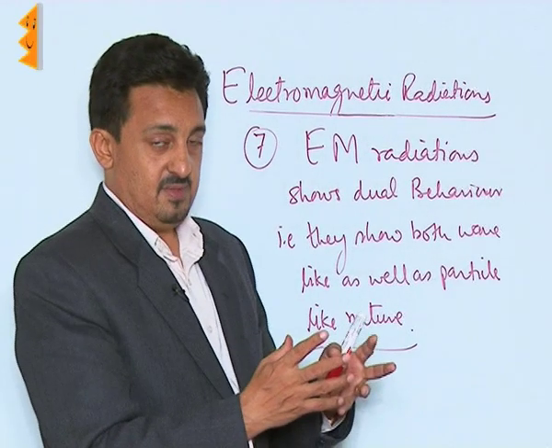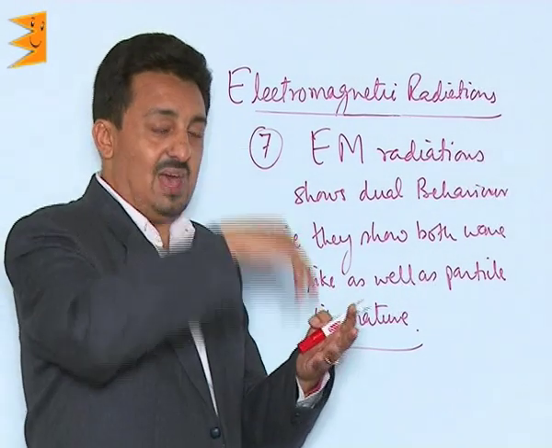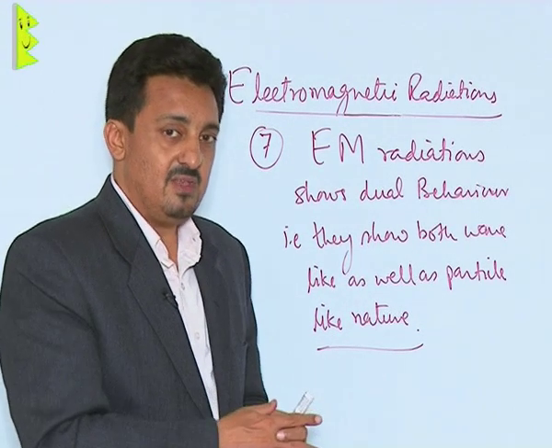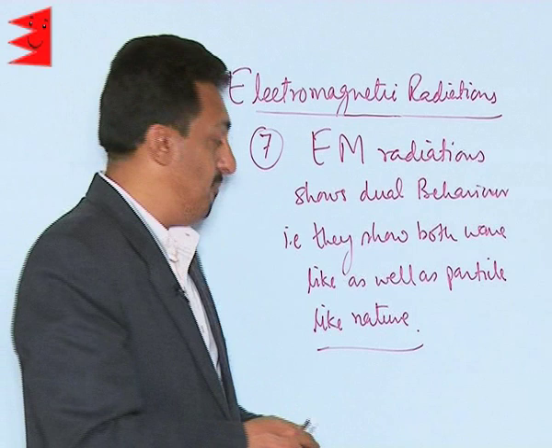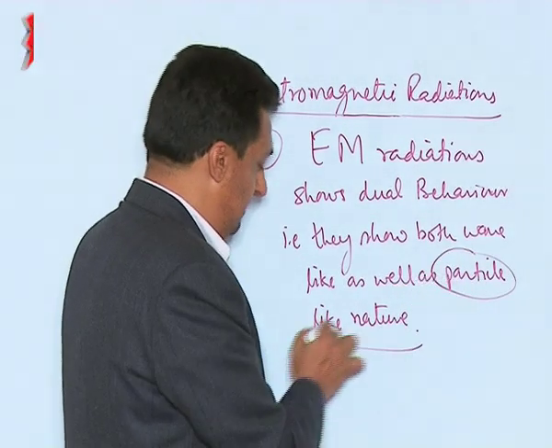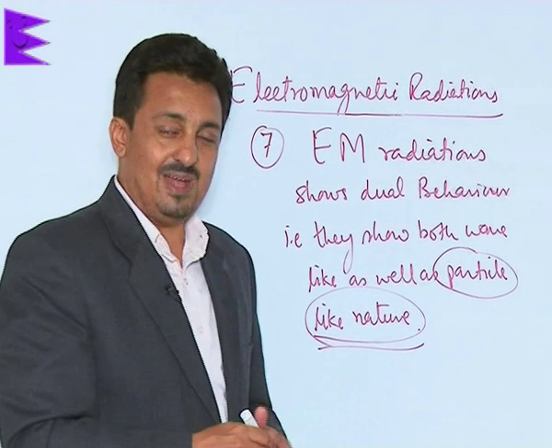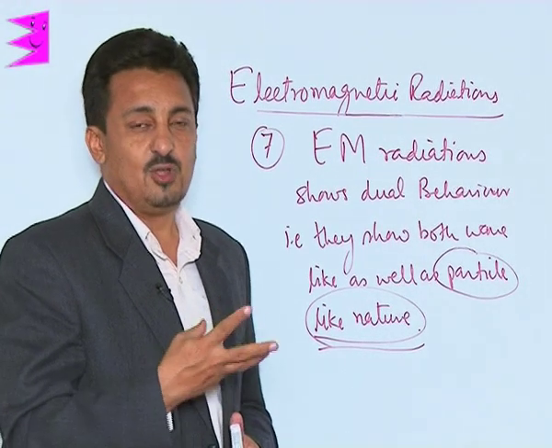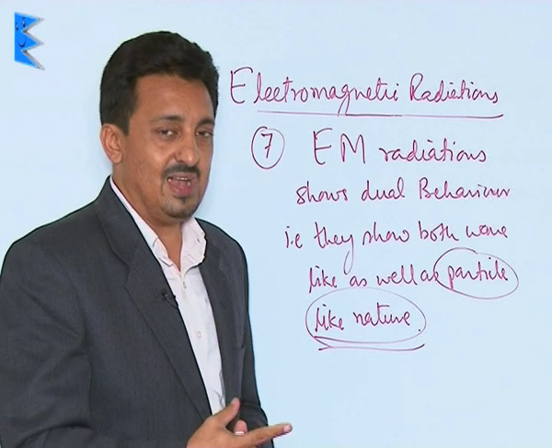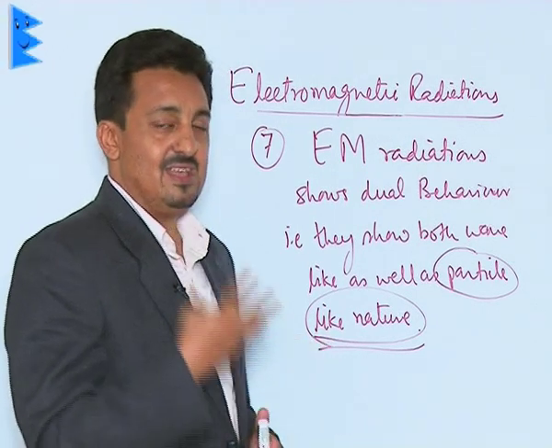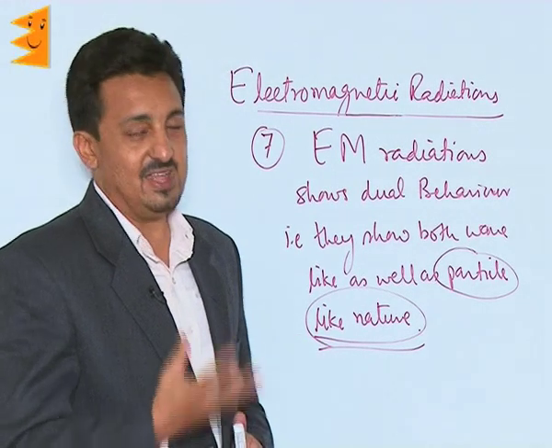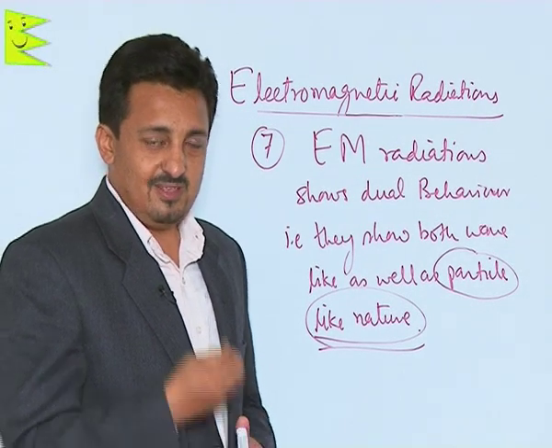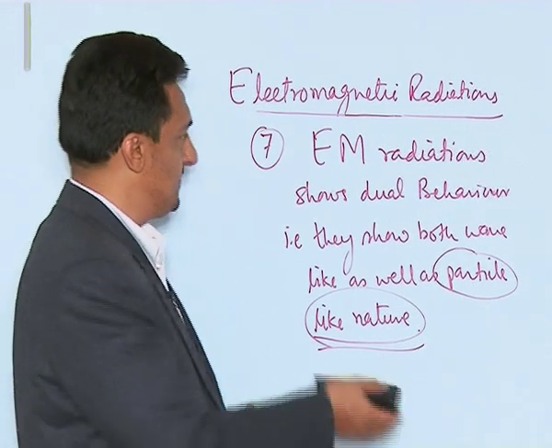Dual behavior. We always have thought that the radiations have a wave-like mode of propagation, they have wave-like properties. How can we believe that they also have a particle-like nature, which is a very, very different thing to imagine. But it was Einstein who, by his famous photoelectric effect, concluded that it is basically the EM radiations which also have particle-like motion or particle-like nature. Let us go into the details of these.